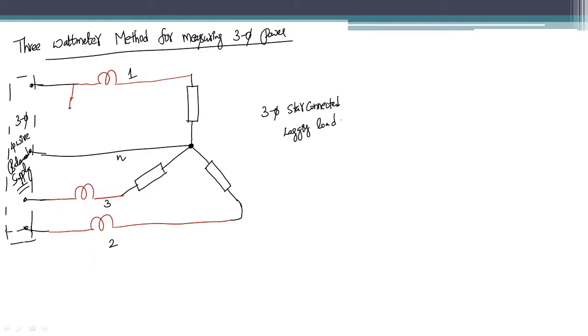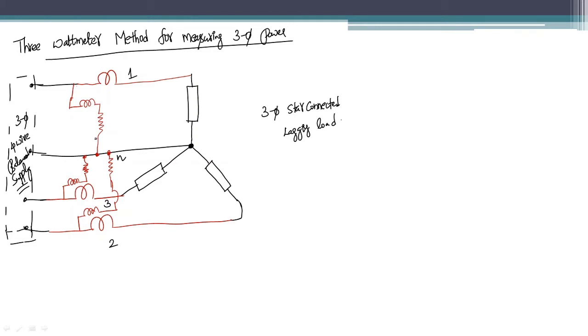Okay, so you have a potential coil here, and I am connecting it like this, and in addition to that we also have the potential coil like this, right?